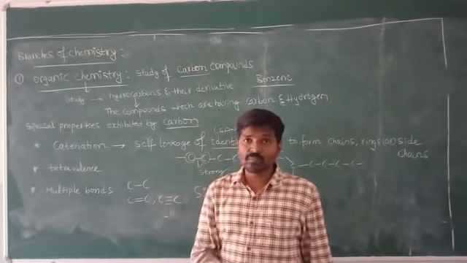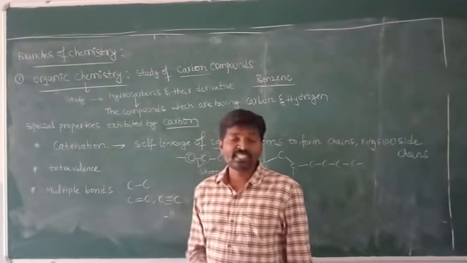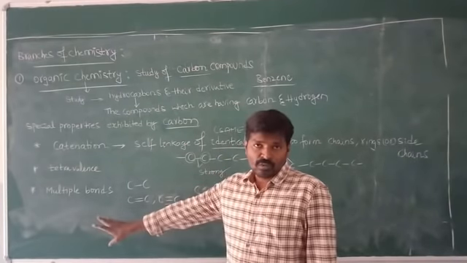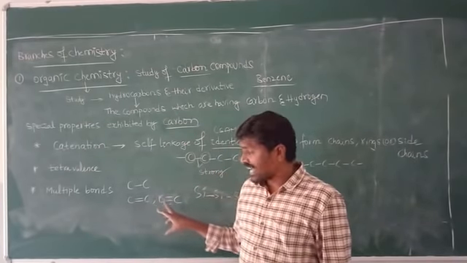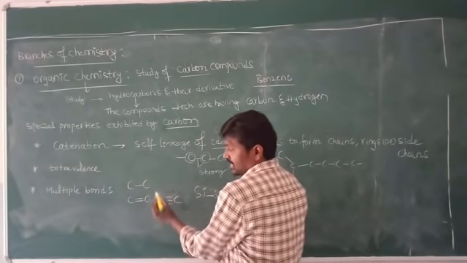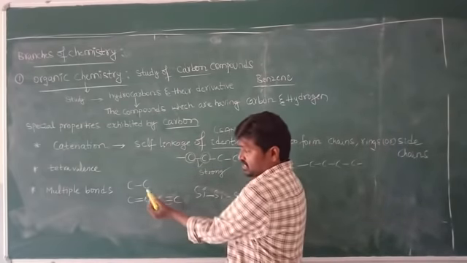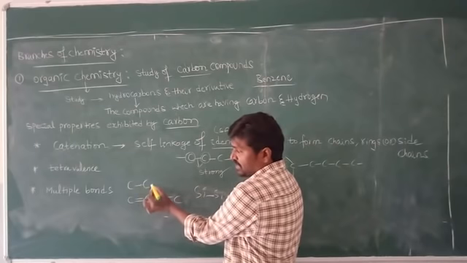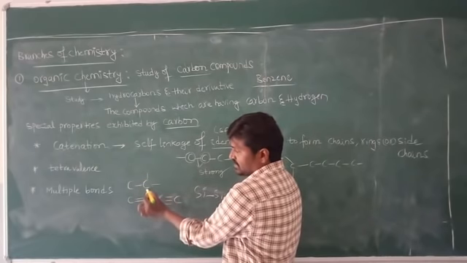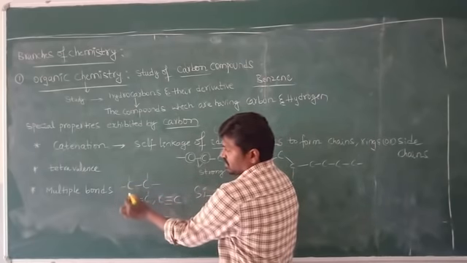So what is the third point? Carbon has the tendency to form multiple bonds like double bonds and triple bonds. Carbon is tetravalent. Now see this. I have represented only one bond here, and the remaining 3 bonds are like this: 1, 2, 3 and 4.